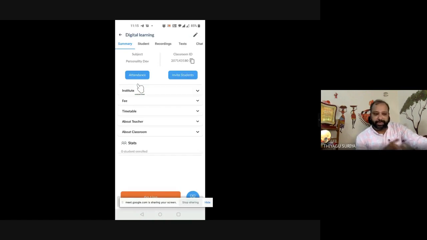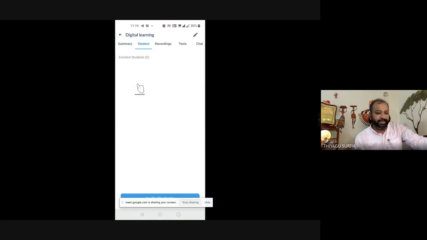So I hope now you understood how it will be working. This tool consists of both the synchronous as well as the asynchronous things. Even in Google Classroom, you cannot find these options. But there is the Moodle platform, which is a free platform. It's mobile based and very user friendly also. If possible, you can explore this.